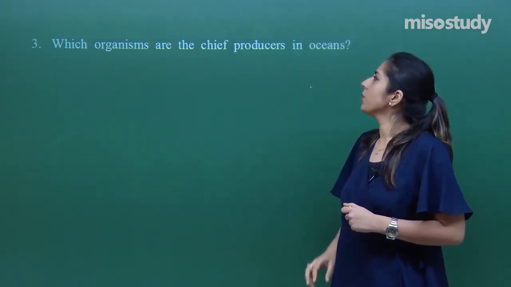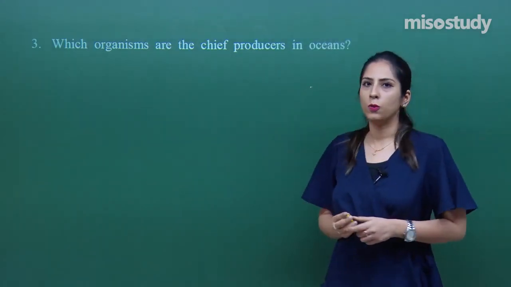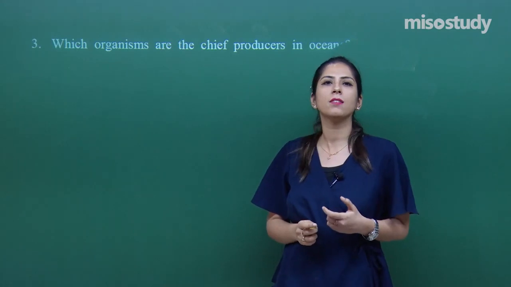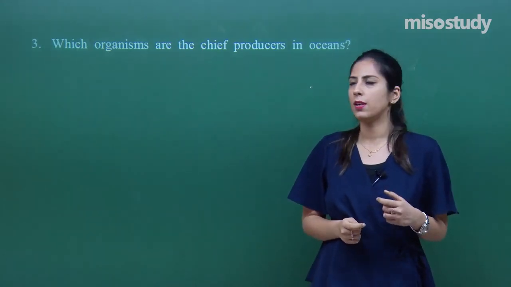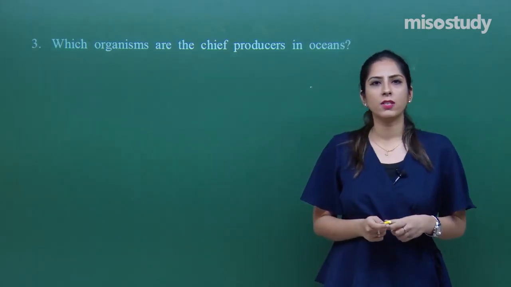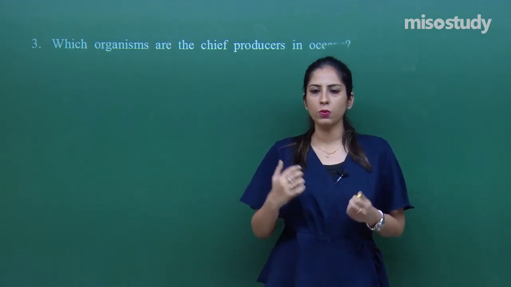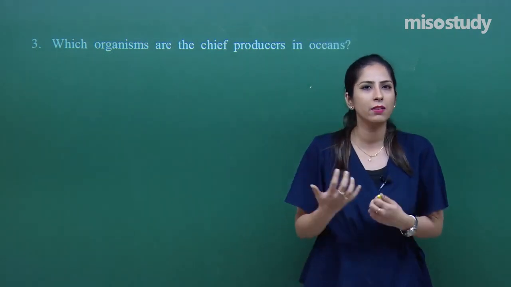Which organisms are the chief producers in the ocean? This question was asked in the medical entrance examination as well. So what are producers? Producers are those which produce the energy.